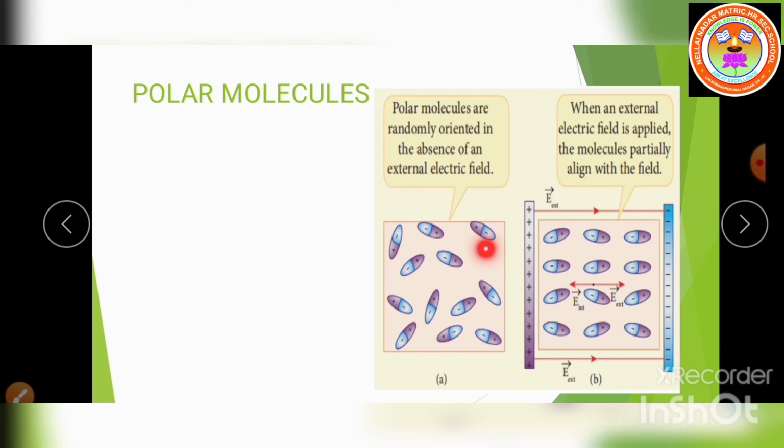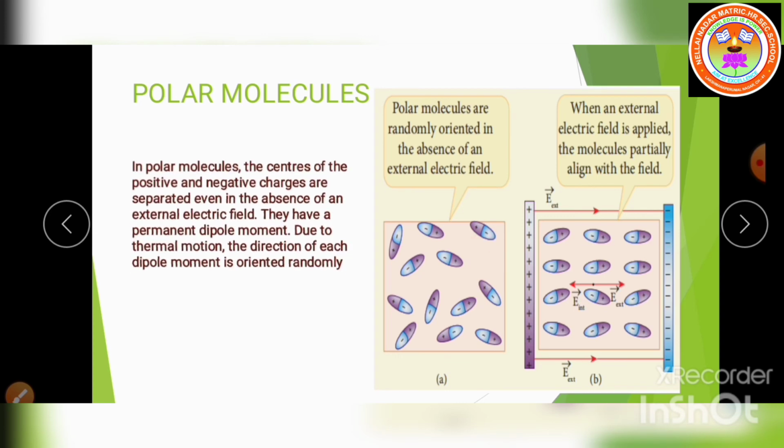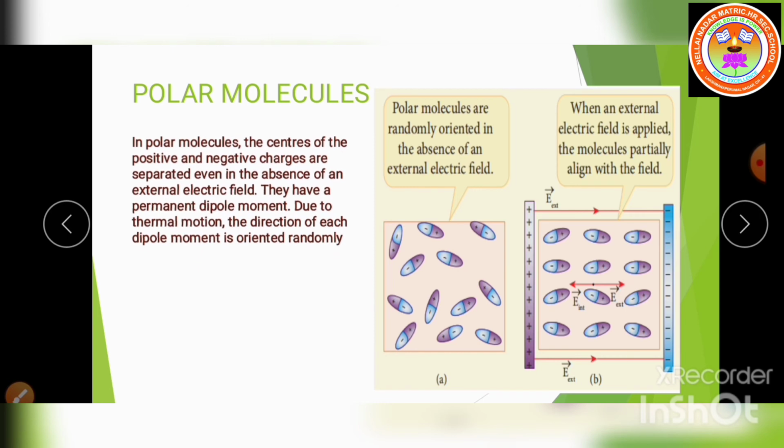So it is called a permanent dipole moment. So in polar molecules, the centers of the positive and negative charges are separated even in the absence of an external electric field, so we can say that it has a permanent dipole moment.